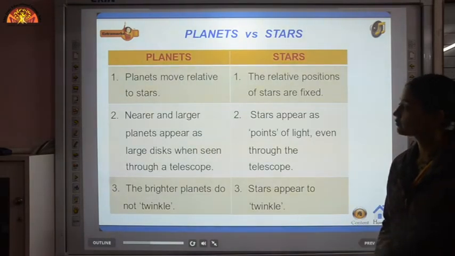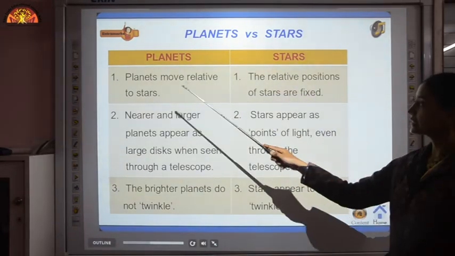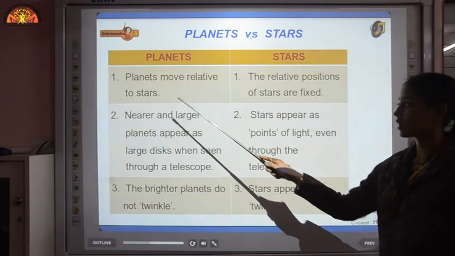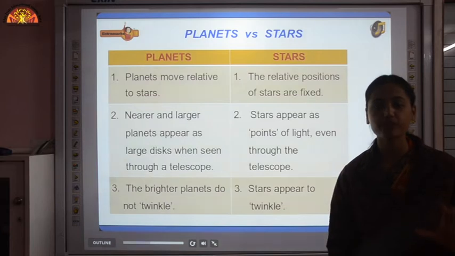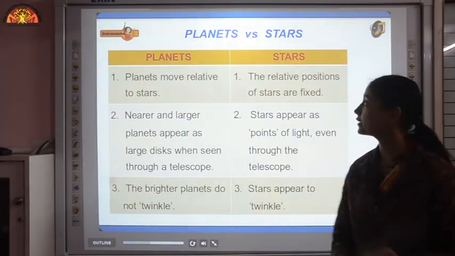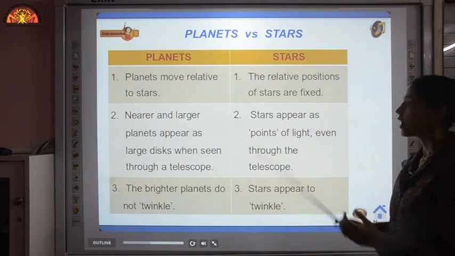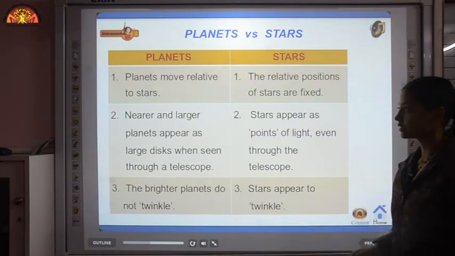Now let's have a look at the differences between a planet and a star. Planets move relative to stars. The position of a planet is not fixed, obviously, because they move in their orbits, whereas stars are permanent; the stars are fixed in their positions.